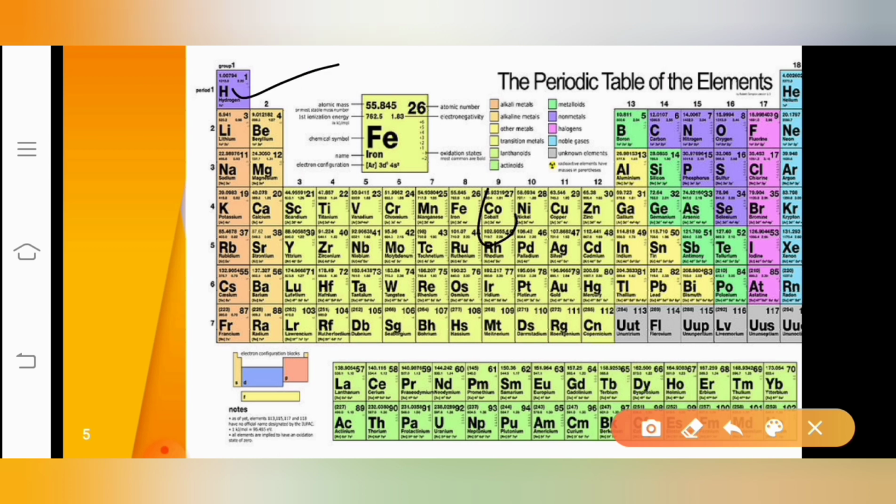And as I told you, the cobalt and nickel, you can observe, right? In Mendeleev's periodic table we had a lot of confusion. Why did Mendeleev keep cobalt first and nickel next? Because they have different atomic masses; cobalt has a higher mass than nickel. But Moseley arranged cobalt and nickel on the basis of the atomic number. The atomic number of cobalt is 27, followed by nickel, 28. Now the problems are resolved because Moseley used the atomic number, and the position of hydrogen is also cleared. Hope you understood.